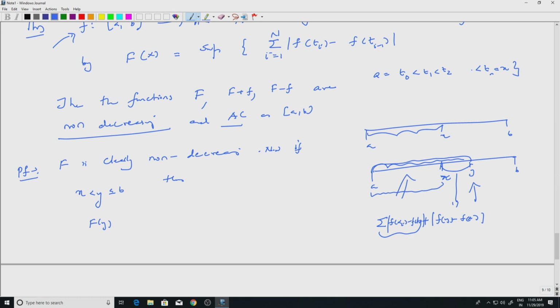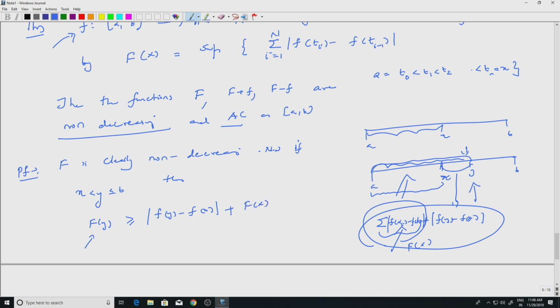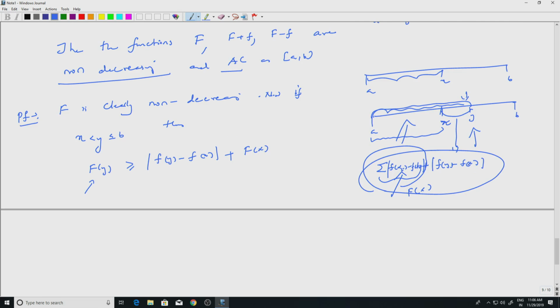And when I take supremum, this portion will give me only capital F of x, because I am taking the supremum here. So, if I look at this, I will see that capital F of y is greater than or equal to, because it is increasing, so F of y is the supremum of various things. Out of this, one partition would be like this, and if I take supremum over partitions for the interval a to x, I am going to get capital F of x. So, I will have modulus of f of y minus f of x, that is one interval here, plus supremum over all the other partitions, which will give me just capital F of x. Okay. So, this is true.